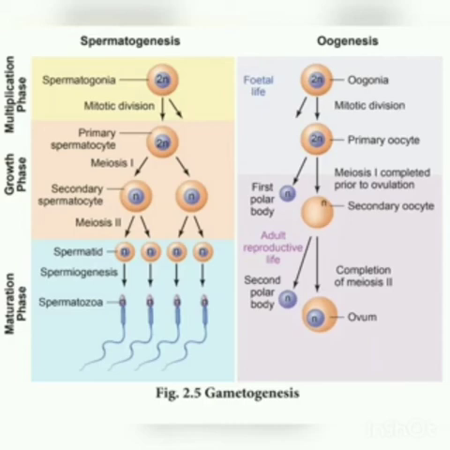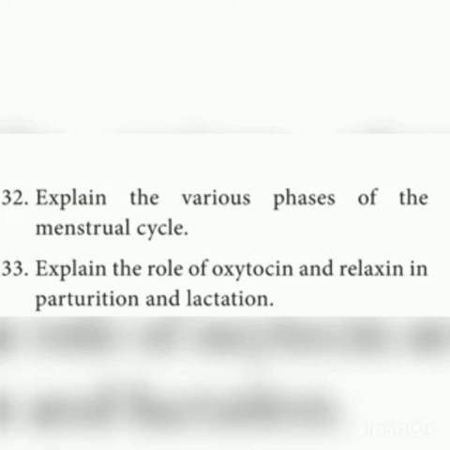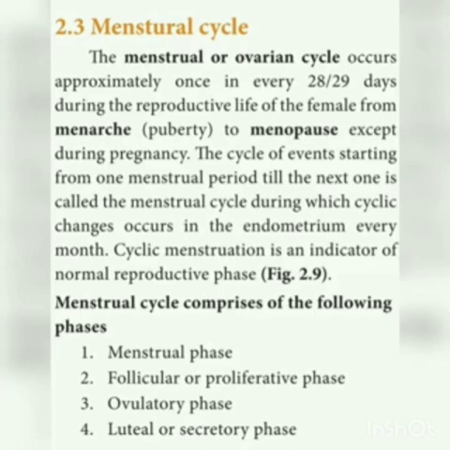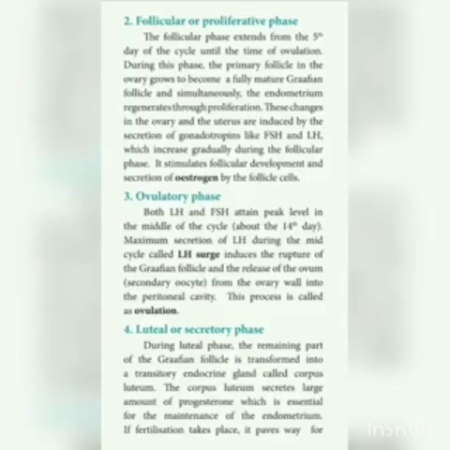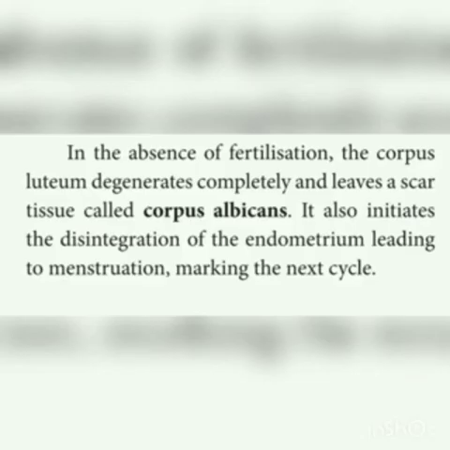Next is: explain the various stages of a menstrual cycle. It's a very important 5-mark question. The menstrual cycle occurs over 28 days in the human reproductive life, and there are different phases: menstrual phase, follicular phase, ovulatory phase and luteal phase. The menstrual phase is from day 1 to 5. The follicular phase is from day 6 to 13, the 14th day is the ovulatory phase, and days 15 to 28 are the luteal phase or the secretory phase.